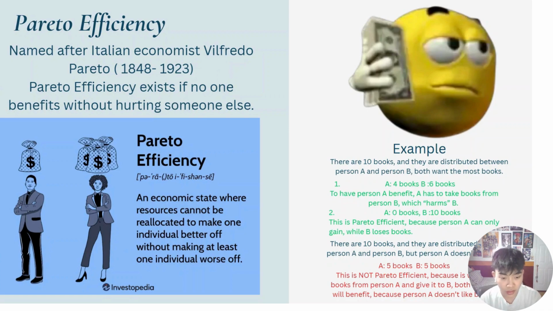Now, if we reconsider the scenario, there are 10 books and they're distributed between person A and person B, but person A doesn't like books. So for this scenario, person A has 5 books and person B also has 5 books. This is not Pareto efficient because if we take books from person A and give it to person B, both A and B will benefit because person A doesn't like books.